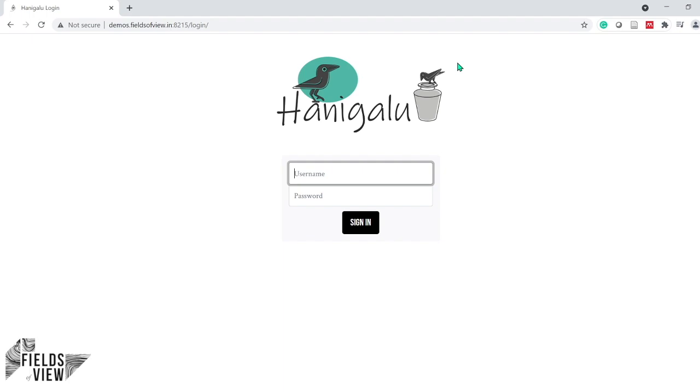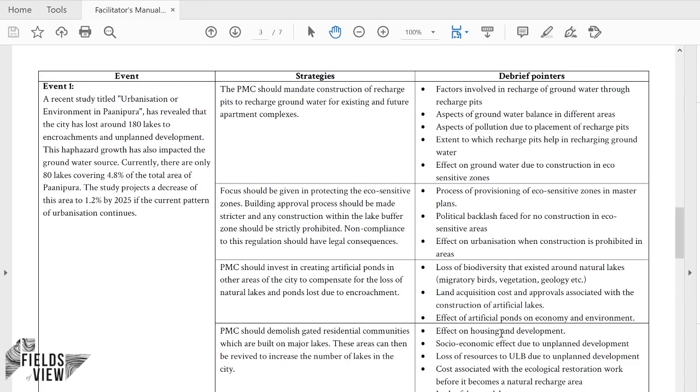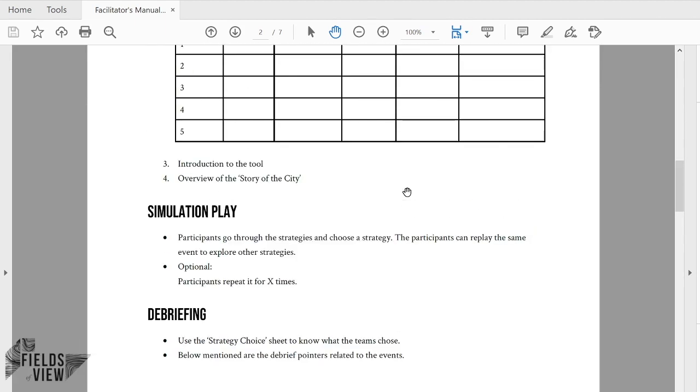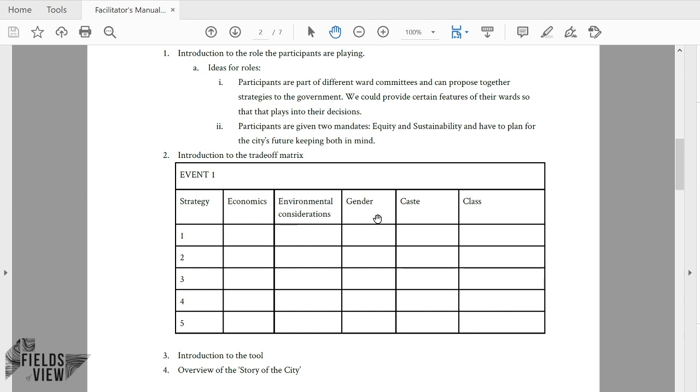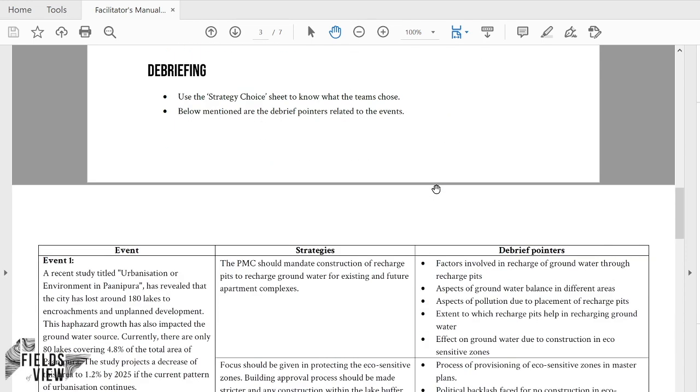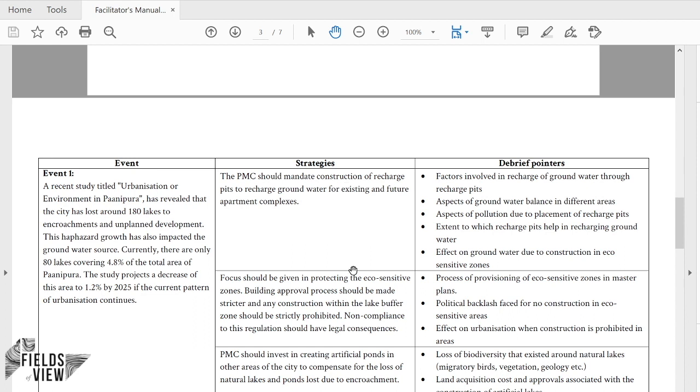Now let's go to the details of the debrief session. So the debrief session is carried out by exploring different concepts under water security planning, the trade-offs involved, and why students chose a particular strategy. This choice is documented through this sheet, which is called the trade-off matrix, which will be shared at the start of the game. This facilitator can then conduct discussions on the debrief pointers, which are provided for each of these strategies. The details of these debrief pointers and the session plan is included in the facilitator manual, which comes with the tool. So this is the entire workshop while conducting the game Panipura.